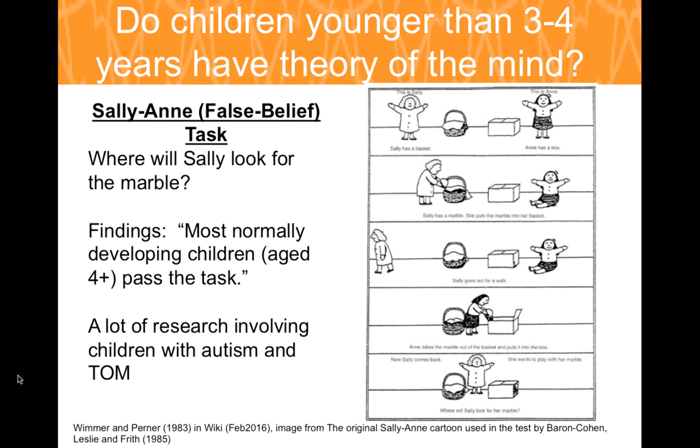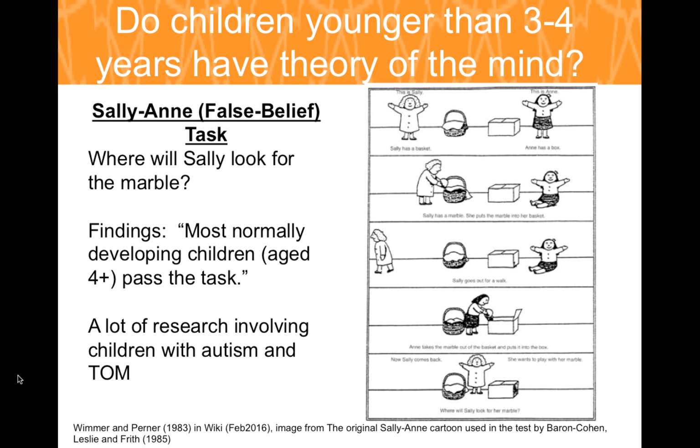The same can be seen when we test theory of mind with the Sally Ann task. So if you haven't heard about this, Ann has a box, Sally has a basket. Sally hides a marble in the basket and then she walks away. Anne decides to move the marble to her box. So we know, seeing her move it, that the marble is now in her box. When Sally returns, where will she look for the marble? In her basket, where she left it, or in Anne's box, where we know it is?